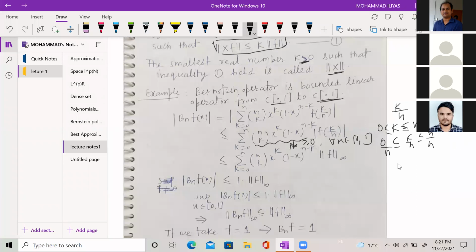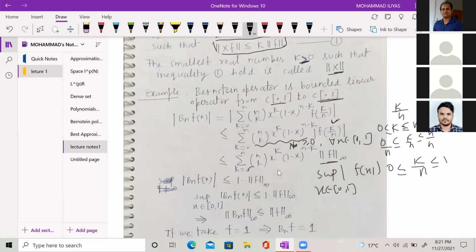Finally, this point k by n lies in the interval [0,1]. So we are calculating the value of f at the point k by n and taking the absolute value. Finally, it has to be less than or equal to the supremum value of f on the closed interval [0,1], which is norm f infinity, the supremum of mod of f(x) where x belongs to the interval [0,1].